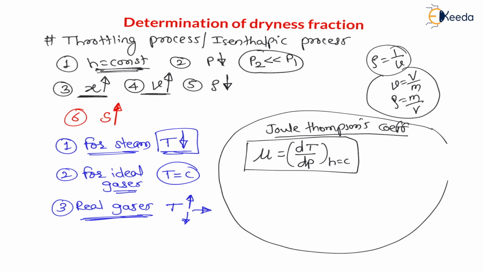Now, my dear students, we have seen that due to throttling, enthalpy is always constant and pressure always decreases. That means the change in pressure is always negative.